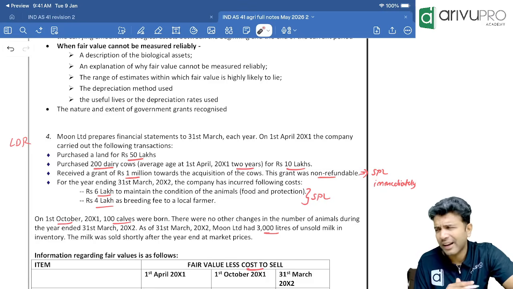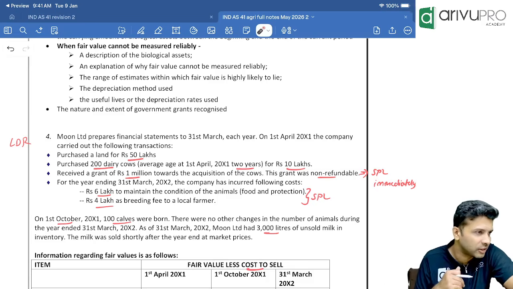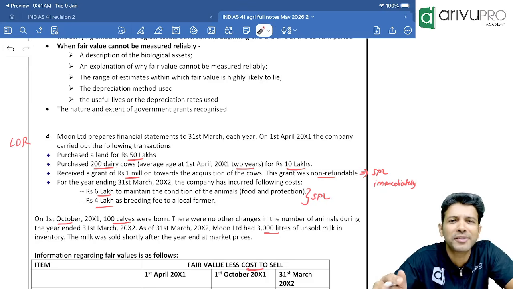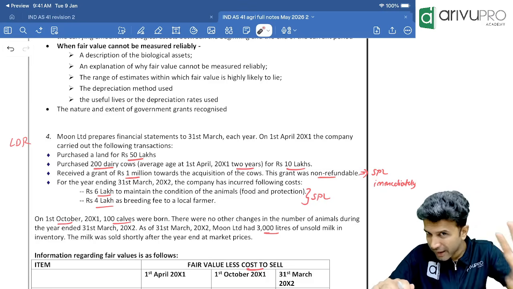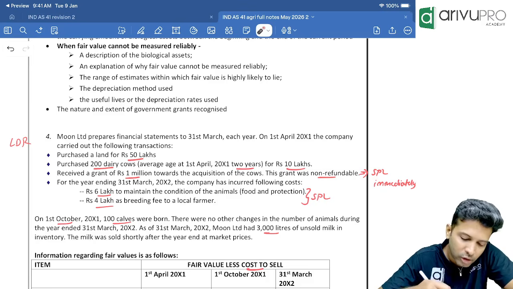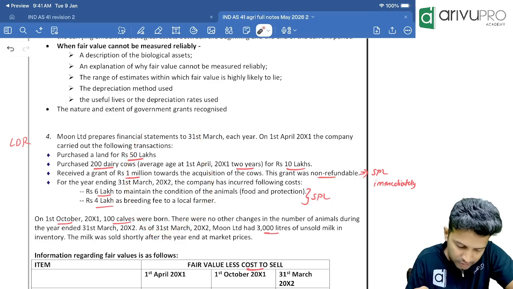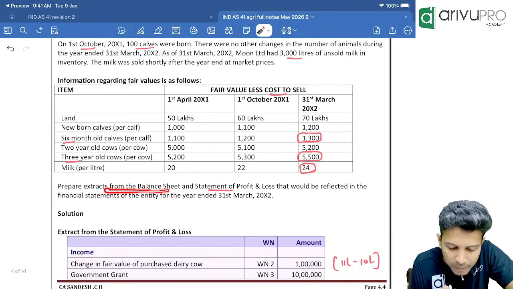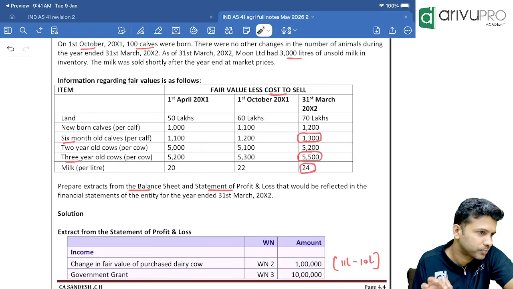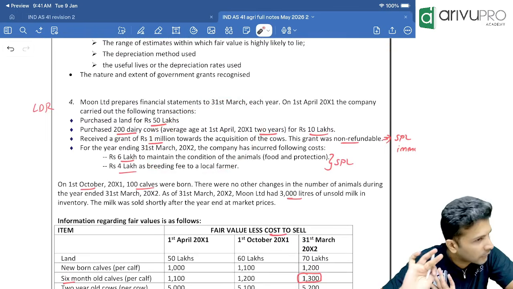Now, normally I say it's a good practice. Majority of the questions in examination will be on the lengthier side. They will give you a dump of data and a lot of stories will be given. Full blade. Like our classes. A lot of blade will be put in their paper. So it's always better to have a quick look at the end. What is the requirement? If you know the requirement, you can read the question in that context and understand it better. So what are they asking? At the end, they're asking you to prepare the balance sheet extract and P&L extract for the year ended 31st March 20X2. So how these components will get reflected either in balance sheet or P&L, you need to tell. That's all they're asking.